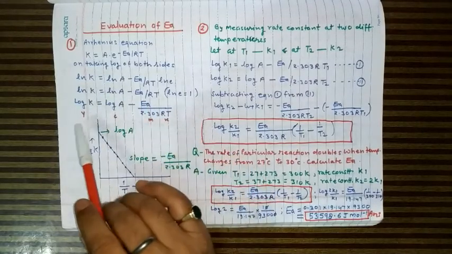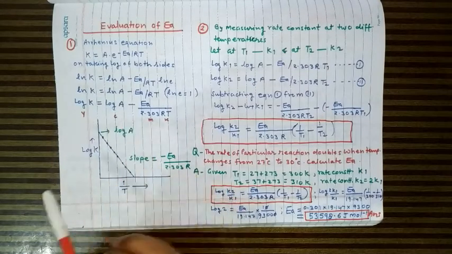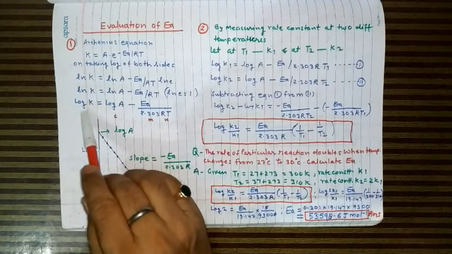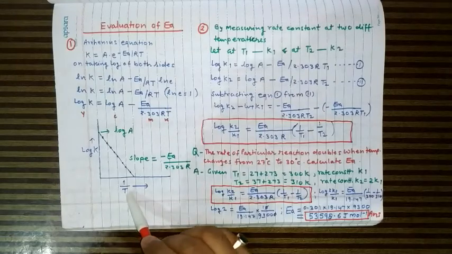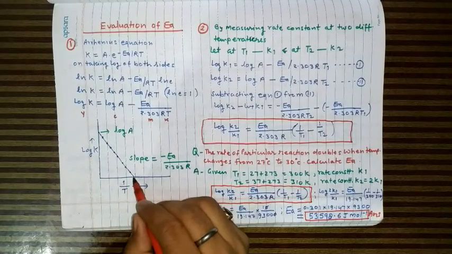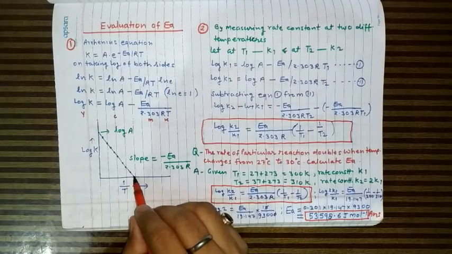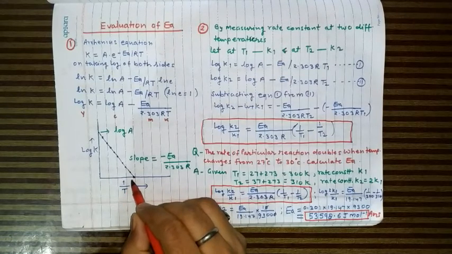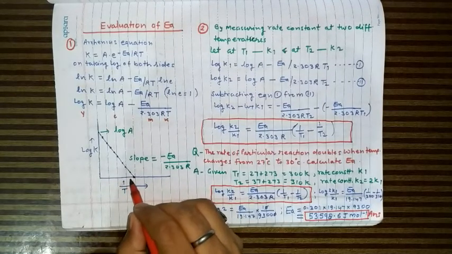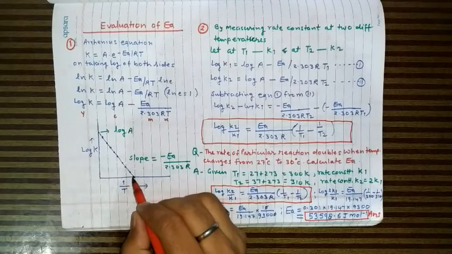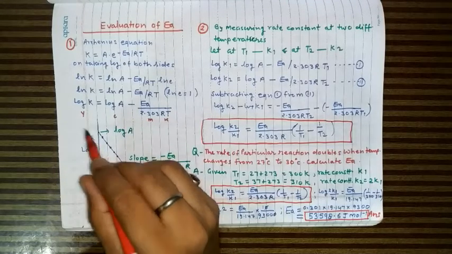Now if you see this equation, this is similar to the equation for a straight line, y equal to mx plus c. Now if we plot the variation of log k with the reciprocal of absolute temperature, then when the reciprocal of absolute temperature is greater, that is, if the temperature is low, the value of the rate constant will be low. As 1 upon T decreases in this direction, it means the temperature increases. So when temperature increases, the rate constant value increases like this.